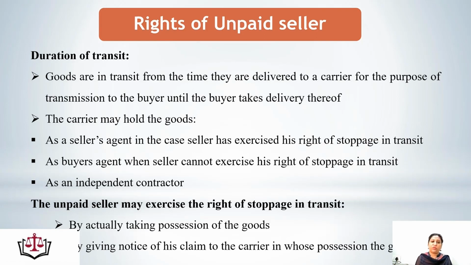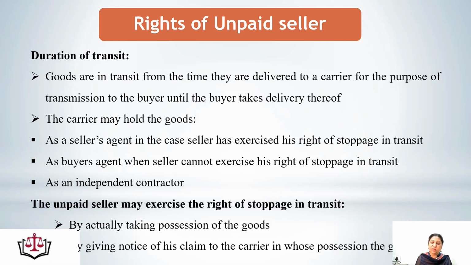What we mean by duration of transit? Goods are in transit from the time when they are delivered to a carrier for the purpose of transmission to the buyer until the buyer takes the delivery. The period in between is known as duration of transit. The carrier may hold the goods as a seller's agent in case the seller has exercised his right of stoppage in transit, as buyer's agent when the seller cannot exercise his right of stoppage in transit, and also as an independent contractor. The unpaid seller may exercise the right of stoppage in transit.